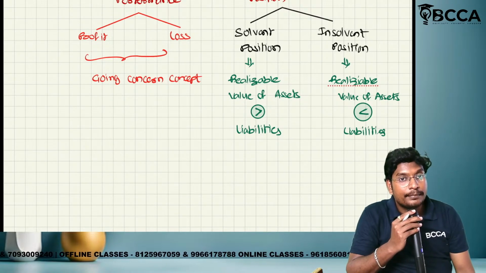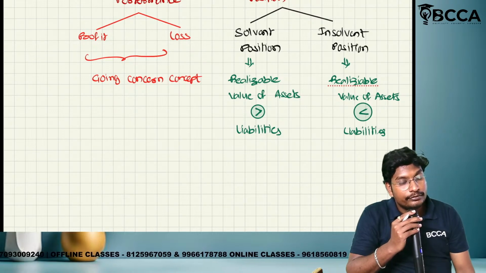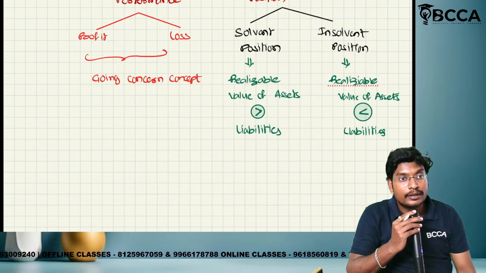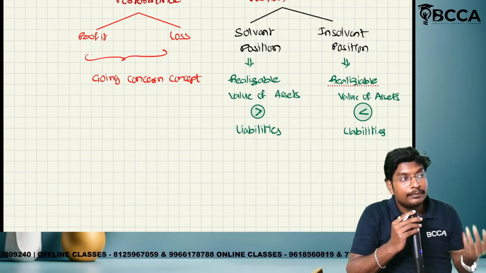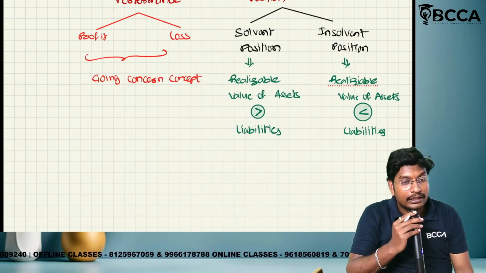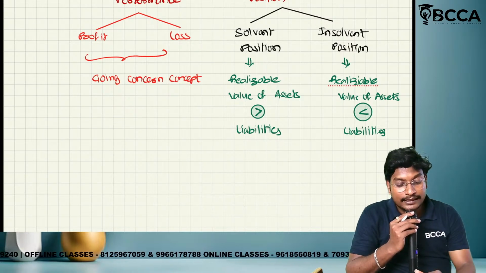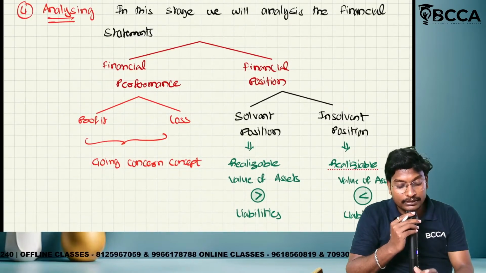We should not compare the book value. What is the meaning of book value, sir? The amount we have recorded in the books is called the book value. We should not compare with the book value. We should compare with the market value, and that market value is called the realizable value. So this is called analyzing.